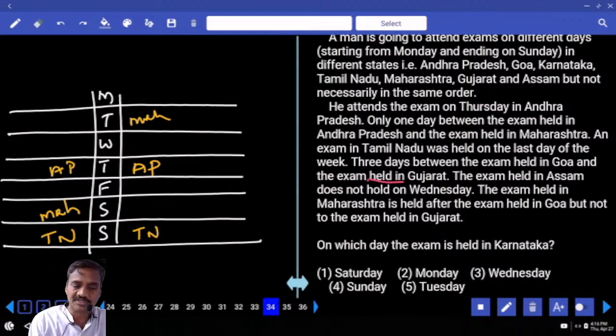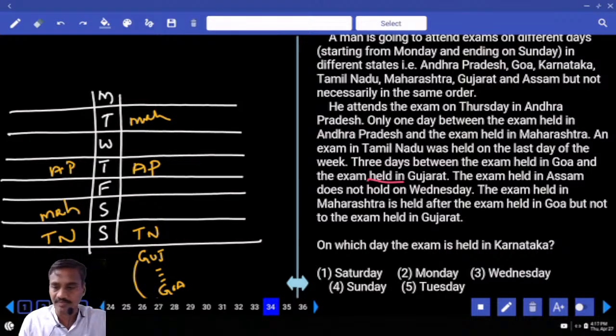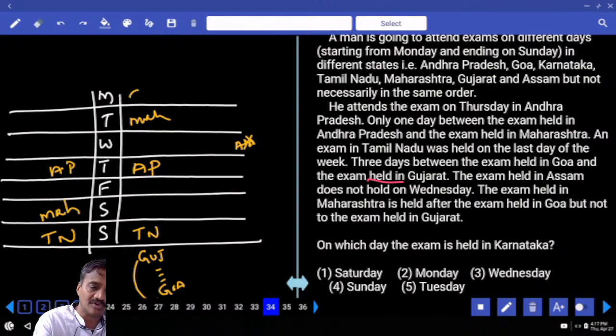Now between Gujarat and Goa, how many are there? 3 days. Now 3 days between Gujarat and Goa, and this is the order we have. The exam held in Assam is not held on Wednesday, so Wednesday Assam is ruled out. The exam held in Maharashtra is held after Goa, then Goa must be here.